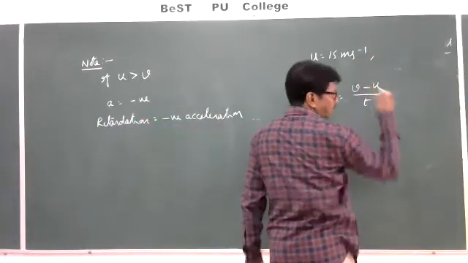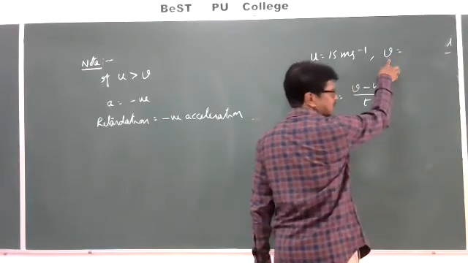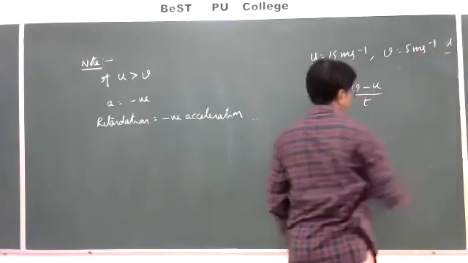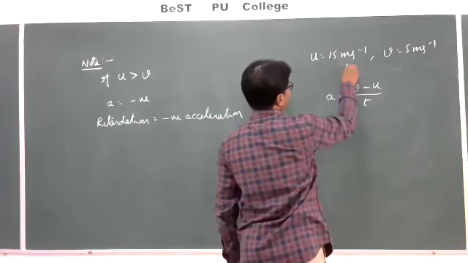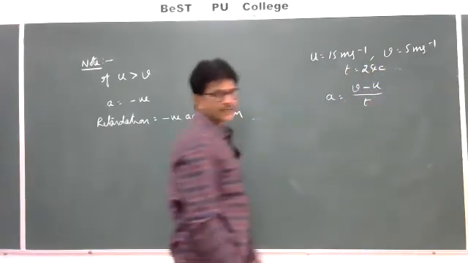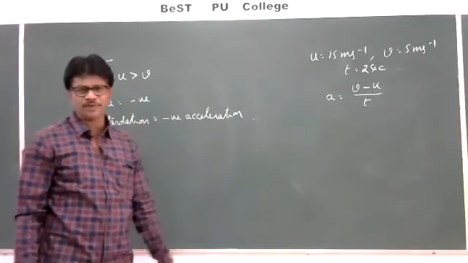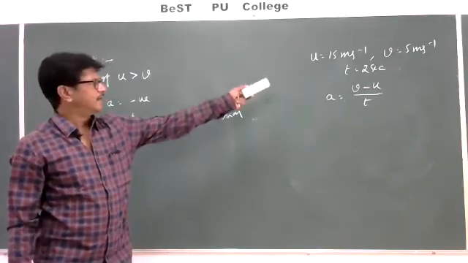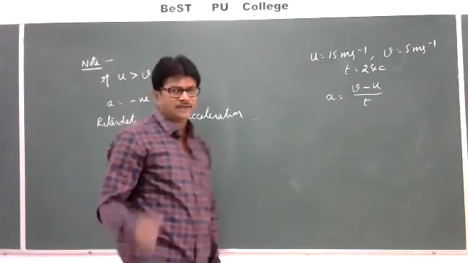Its velocity becomes, that is the final velocity, which is represented with v, 5 meters per second in a time of 2 seconds. So that is the data he gave. u is equal to 15 meters per second, v is equal to 5 meters per second, and t is equal to 2 seconds. He is asking us to find the retardation.